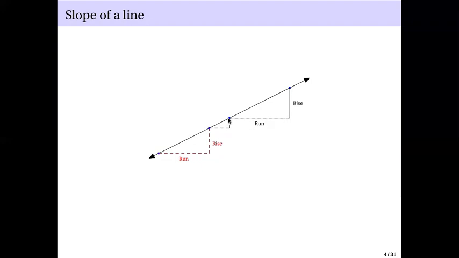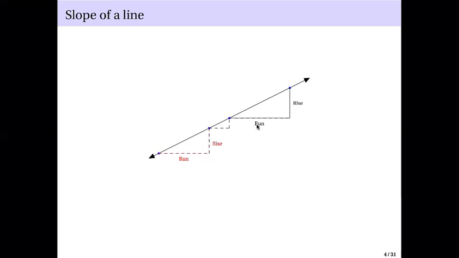And you calculate this distance from this point to this point, or maybe from this point to this point. Okay? And then the rise is the distance from the other point on the line to this newly created point, the third vertex for your triangle. Now, what I'm saying here is that you have a run here and a rise here, and this one has its corresponding run and this has its corresponding rise.